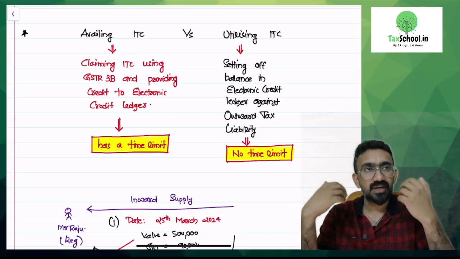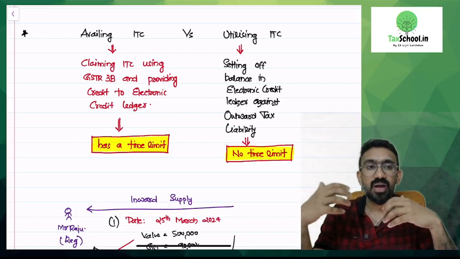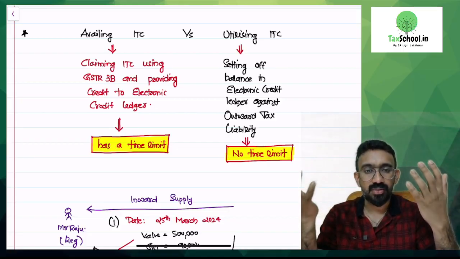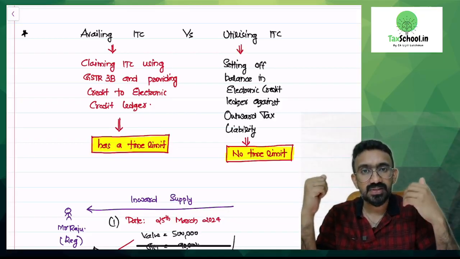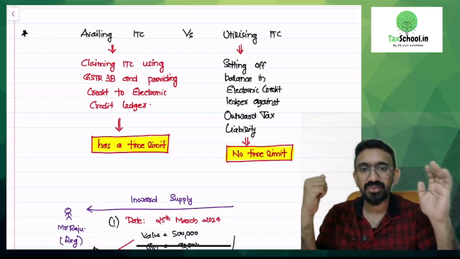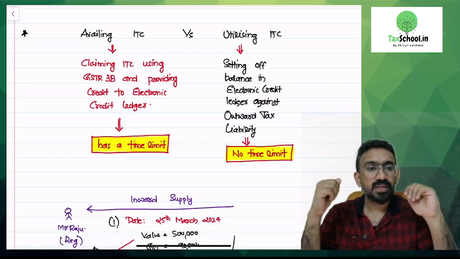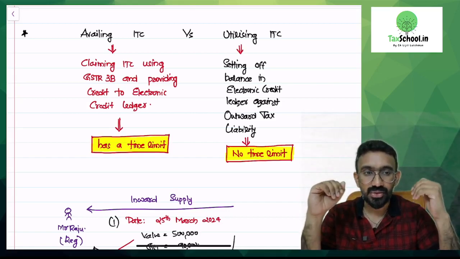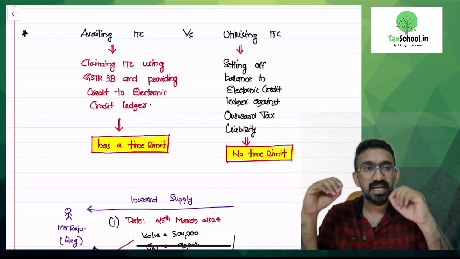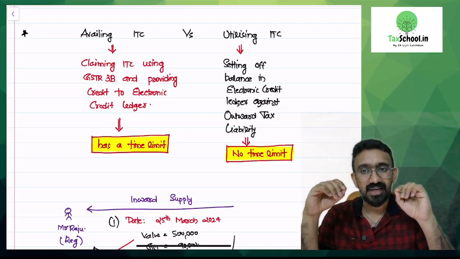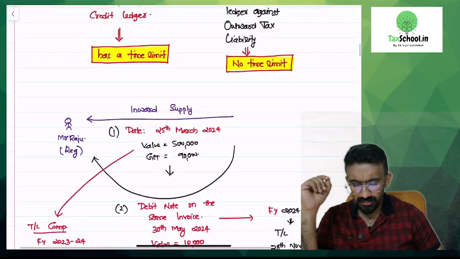However, after availing this ITC, whenever you have an outward tax liability, whenever you make an outward supply to your customer and collect GST, you use this input tax credit to set off your outward tax liability. There is no time limit available for utilizing ITC. The time limit given in the law is only talking about the time limit for availing ITC. Now, what is the time limit?